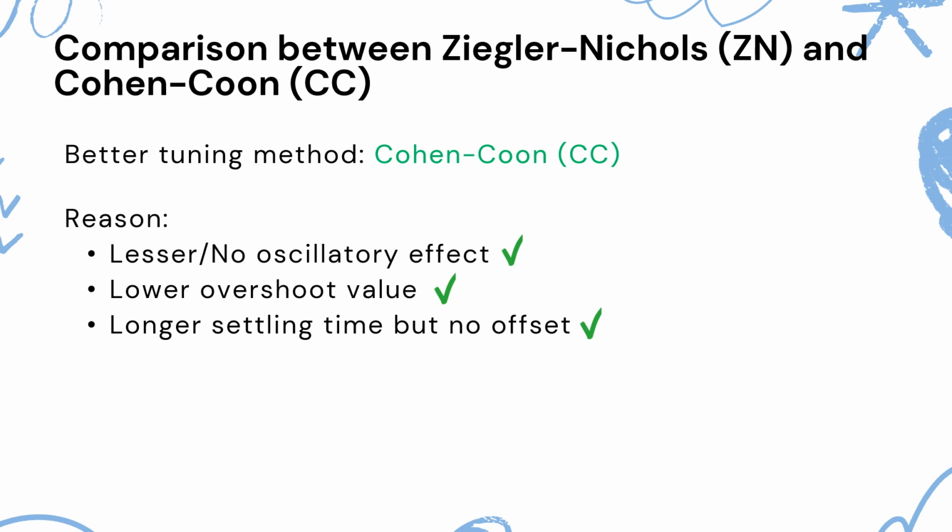Although the settling time for Cohen-Coon method seems longer, the response for both XD and XB have low overshooting value and even zero offset. Unlike the response for XD and XB in Ziegler-Nichols method, there is large overshooting value. And these are the reasons why Cohen-Coon method is a better